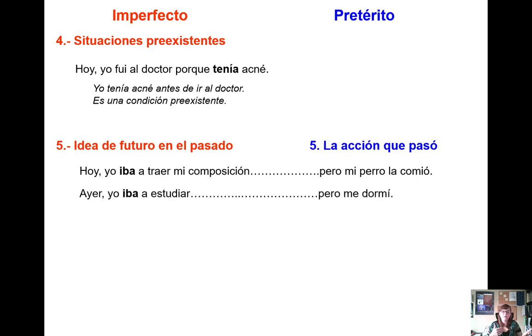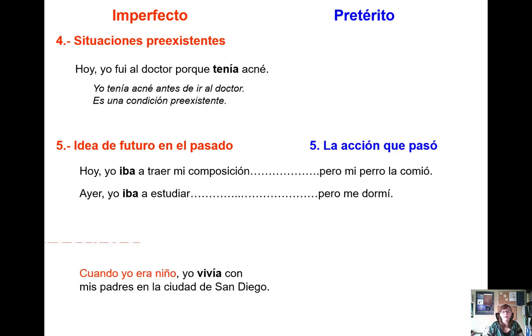Ayer yo iba a estudiar, pero me dormí. Yesterday I was going to study, but I fell asleep. So thinking about our ideas in the past and then what actually happened. So if we had an idea that wasn't realized in the past, we're going to use it in the imperfect, right? So it's an idea about the future that we had in the past that didn't happen. Now, what did happen or what contradicts that idea is going to be in the preterit tense.